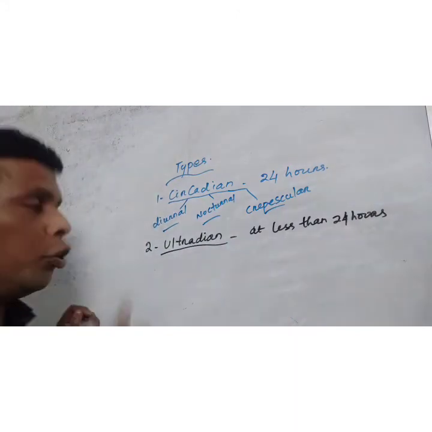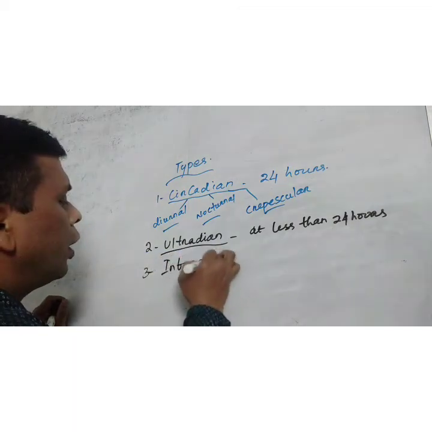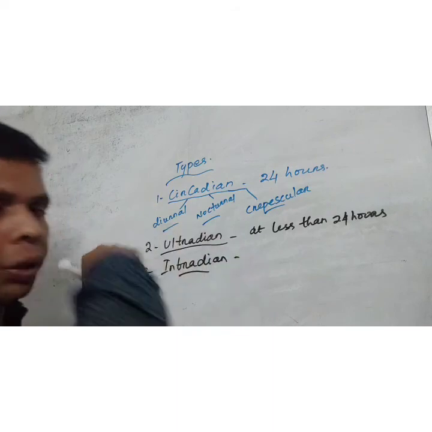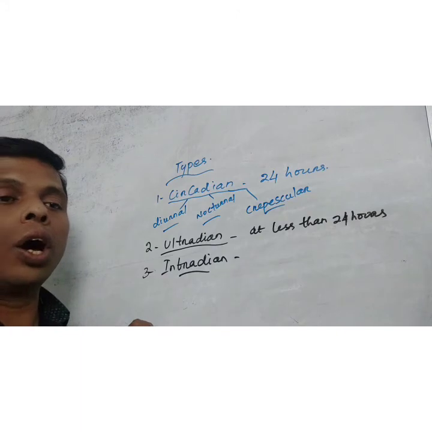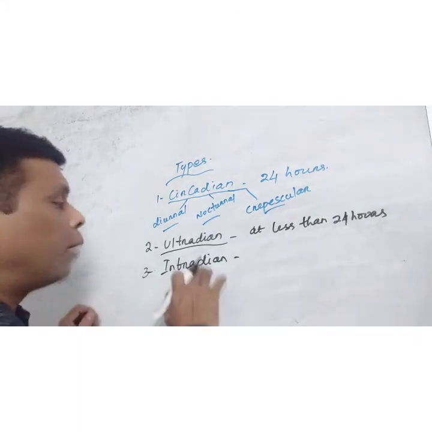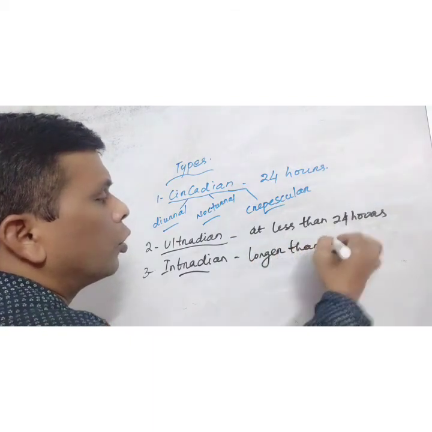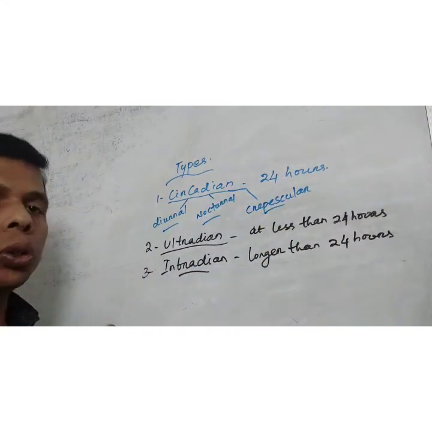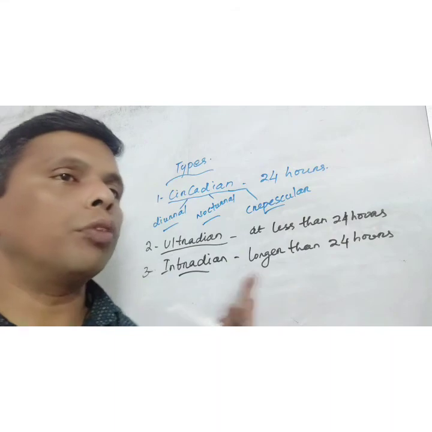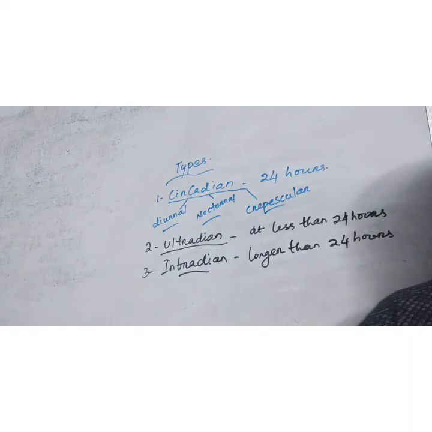Then the infradian rhythm, the third one. What happens in infradian rhythm? This biological process is longer than 24 hours. This infradian rhythm is again divided into different types.